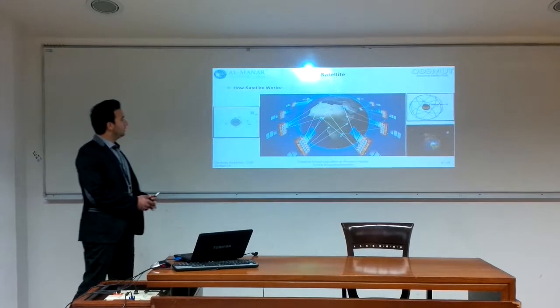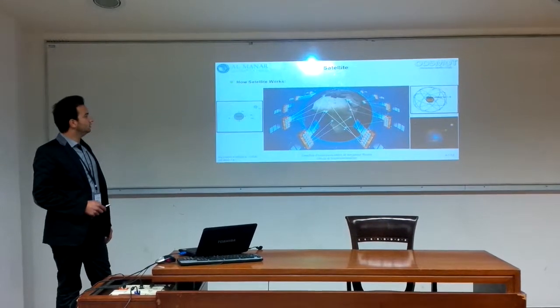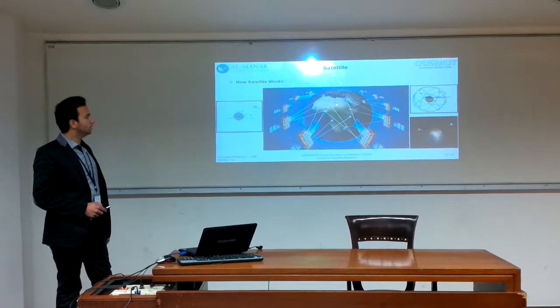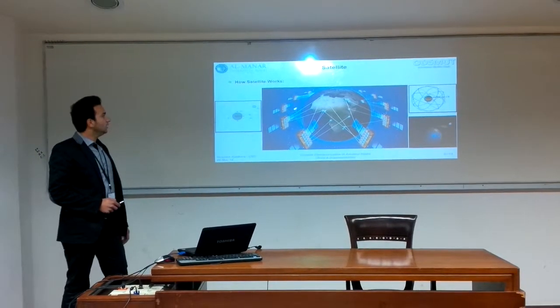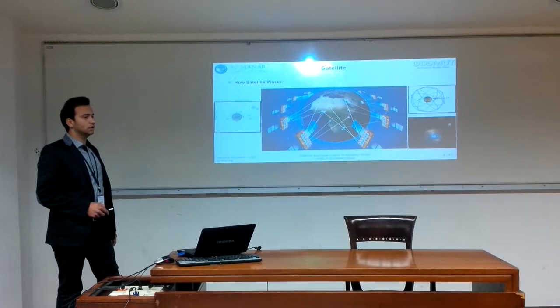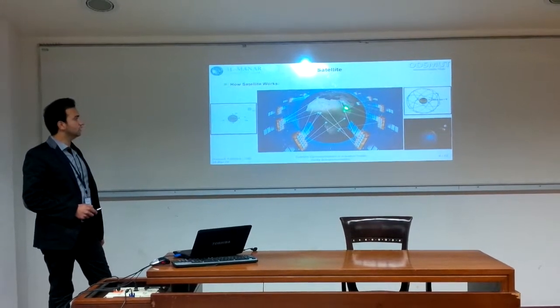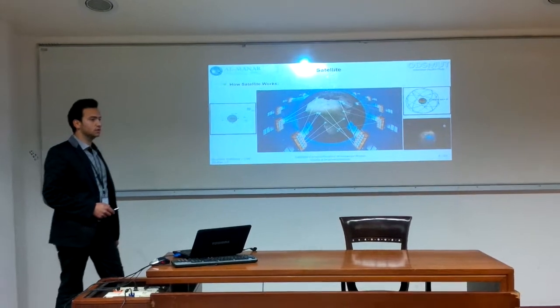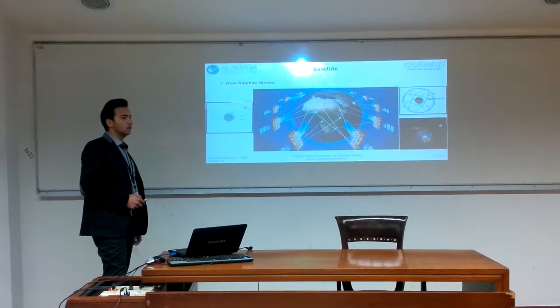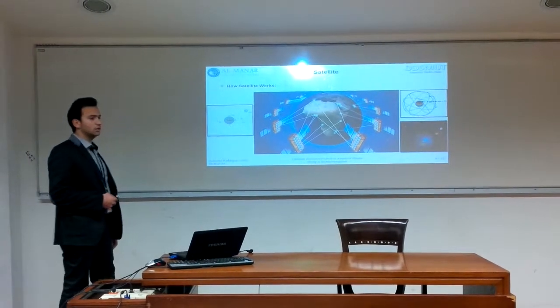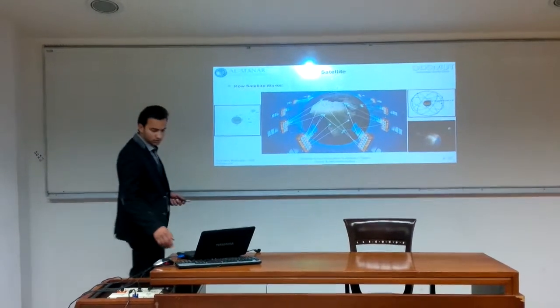So how does it work? Let's take an example. If we have A in this place, we want to communicate with B in the other place. A will send an uplink channel to the satellite. The satellite will repeat this channel as a downlink to B, and vice versa. It can send voice, data, or video, or anything we want.